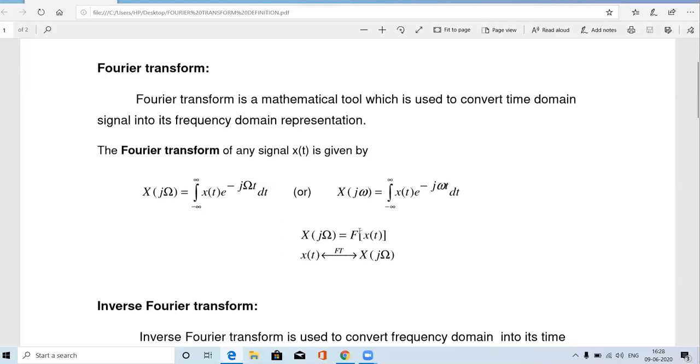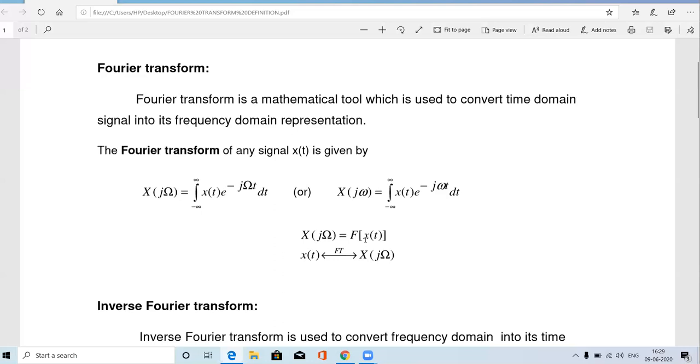Okay. So the Fourier transform of x of t. Okay, you see. So how to write the Fourier transform of x of t means capital F. This capital F is said to be the Fourier transform. So Fourier transform of the time domain signal small x of t can be represented as capital X of j omega. So here the variable in the time domain signal is small t, time. In the frequency domain signal, the variable is j omega or simply omega. So this Fourier transform is converting the time domain signal into frequency domain signal.